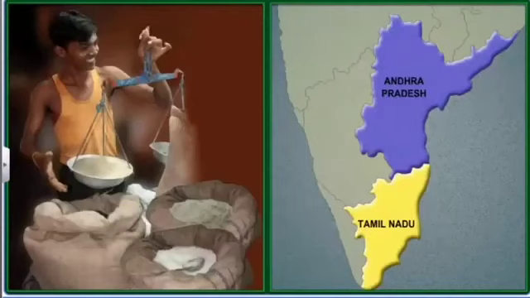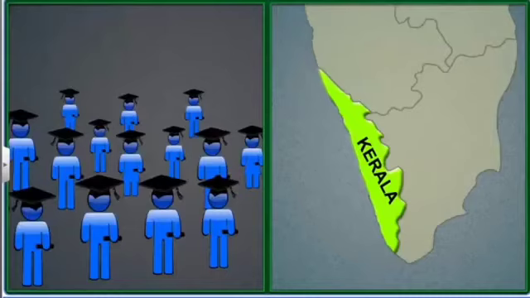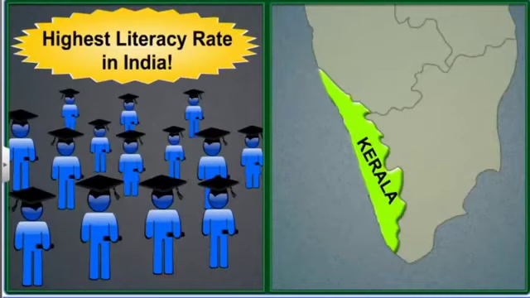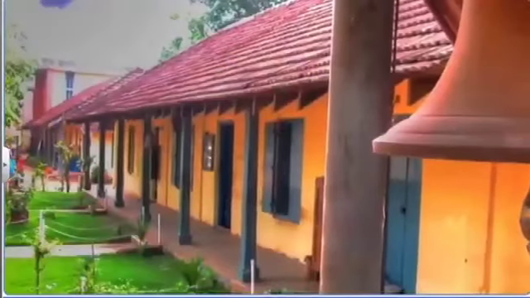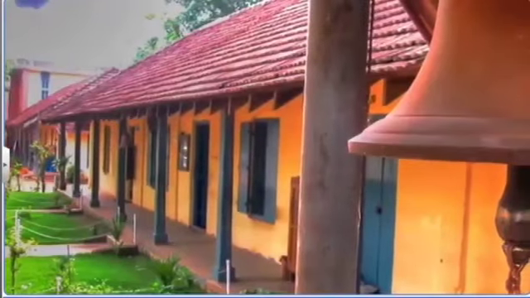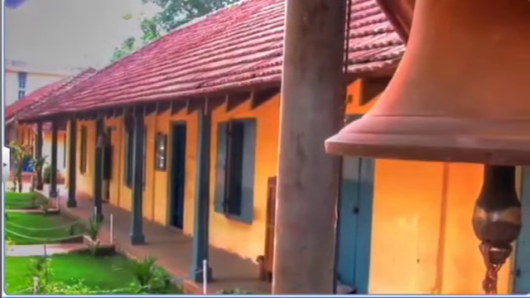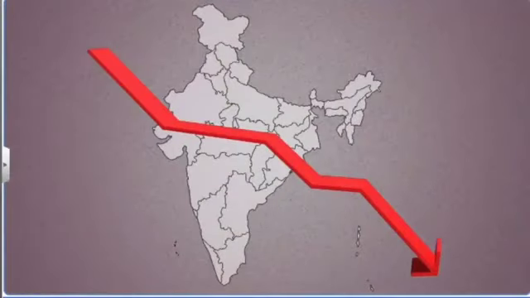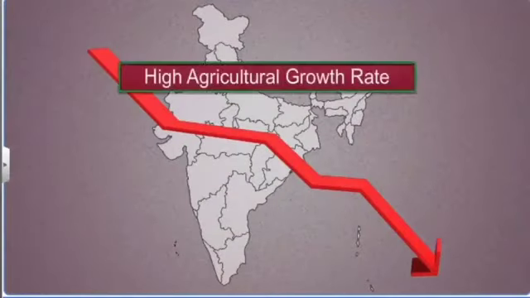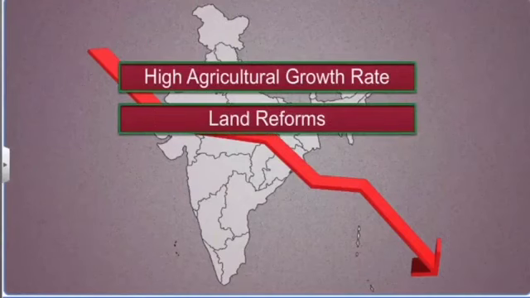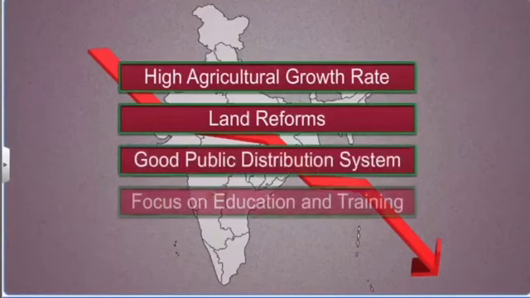In the states of Andhra Pradesh and Tamil Nadu, a well-implemented public distribution system of food grains is the likely cause of the decline in poverty. Kerala has the highest literacy rate in India for both its male and female population. This focus on education and training and development of human resources has led to the decline in poverty in Kerala. Thus, we see that a high agricultural growth rate, land reforms, good public distribution system, and focus on education and training are some of the ways that poverty has been successfully reduced in India.